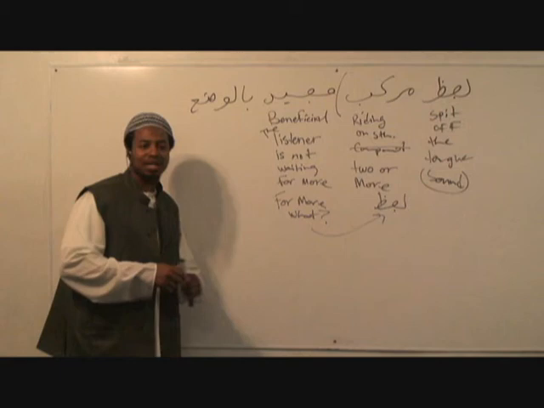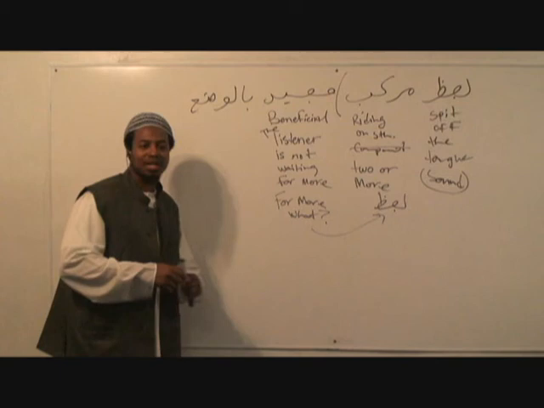You cannot make a sentence in Arabic, English, French, German, any language without utilizing an ismun. Does that make sense? Just think about it. Try to make a sentence and don't use an ismun, literally or implied.